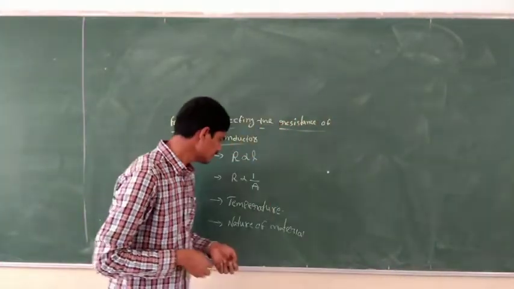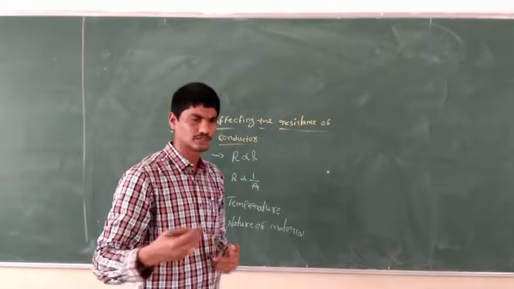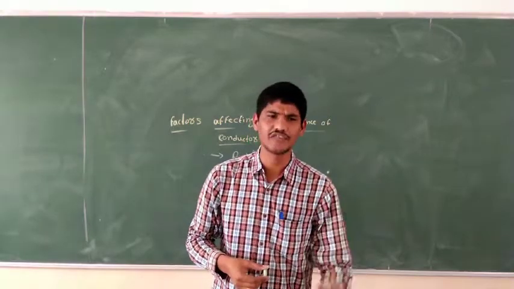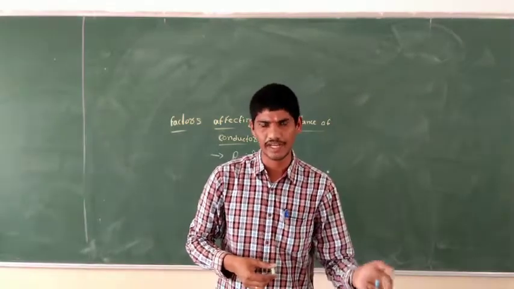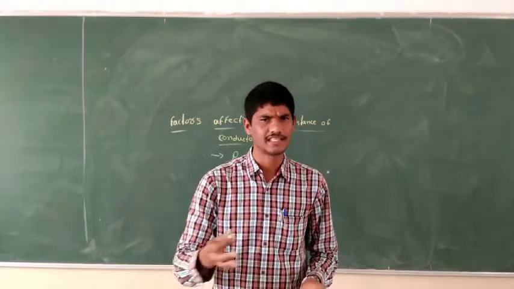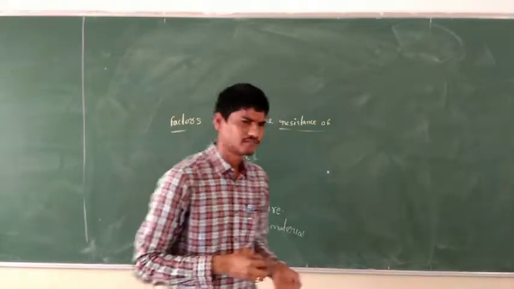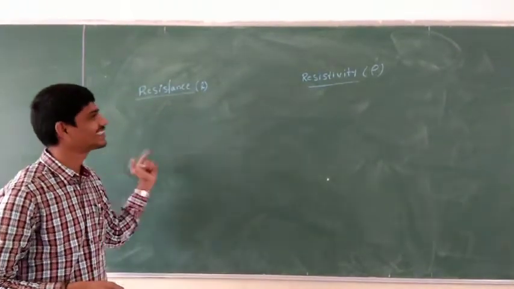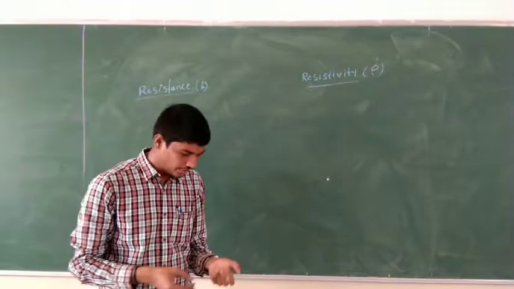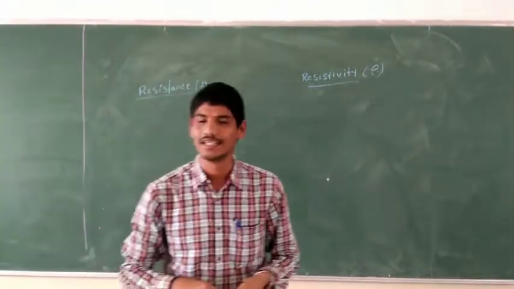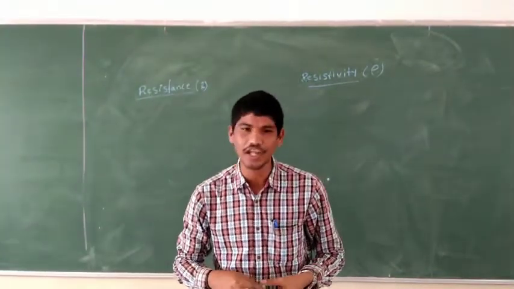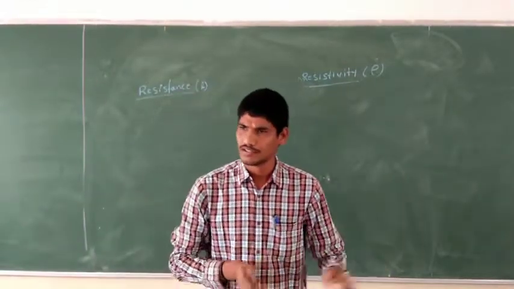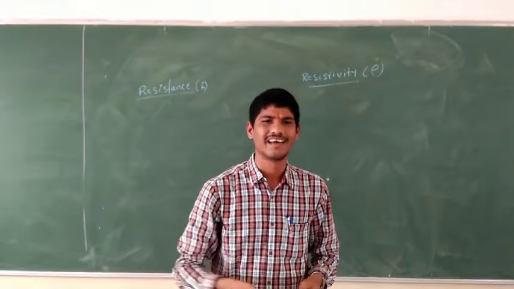Right? Now we are going to see about resistance and resistivity. What are the differences between resistance and resistivity? We know what resistance is. Resistance is the property of a material due to which it opposes the flow of current through the conductor; that is called resistance.